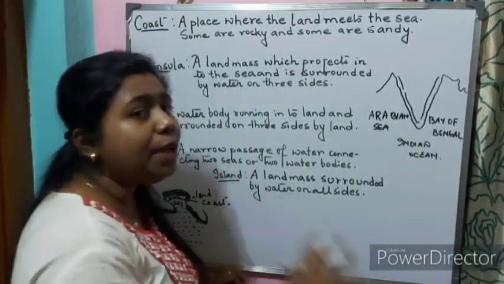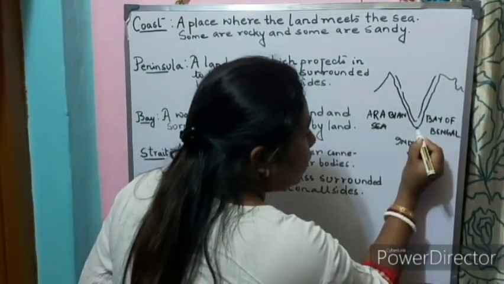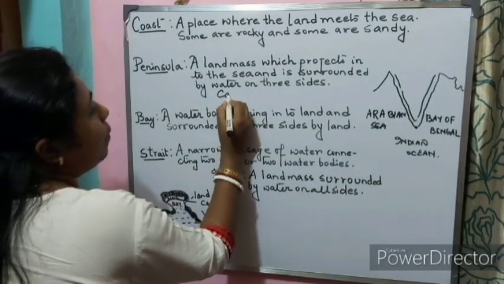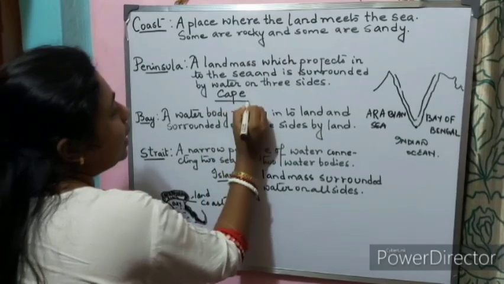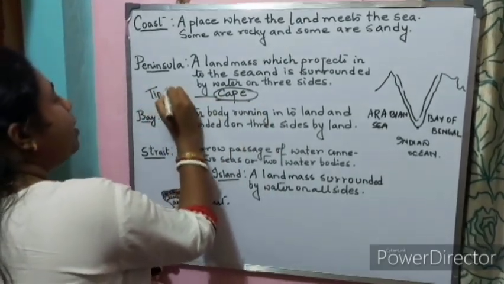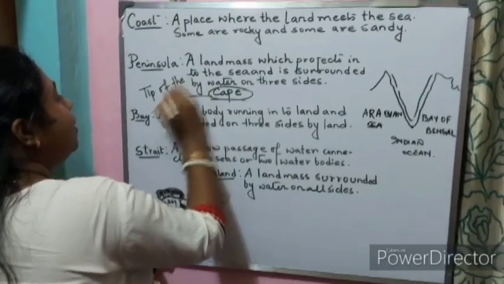The tip of any peninsula is called a cape. What do we call it? Cape. That is the tip of the peninsula.